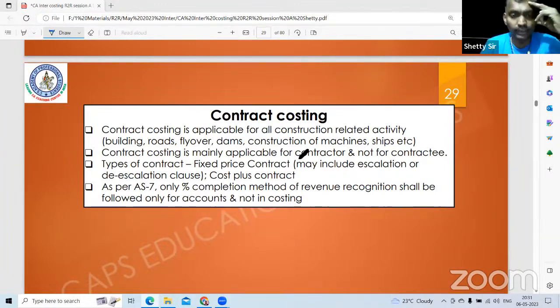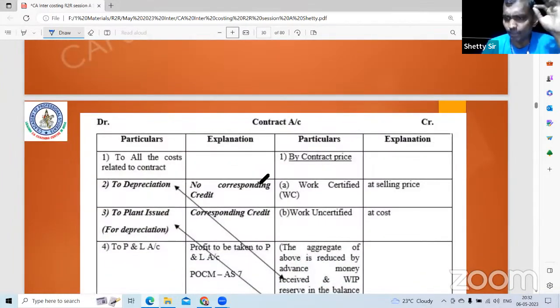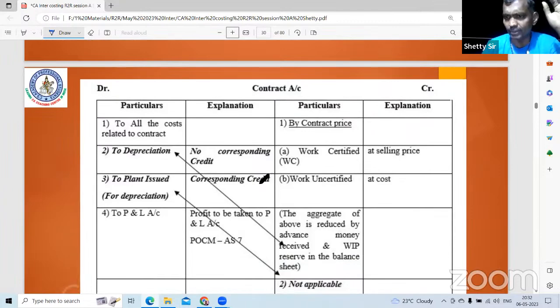The next one is called contract costing. Contract costing is basically for construction related work. So assuming you're constructing buildings, roads, flyovers, dams, machines, etc. Fine. So there is a contract costing format, and you have to follow the format. As per AS 7, only POCM, percentage of completion method.